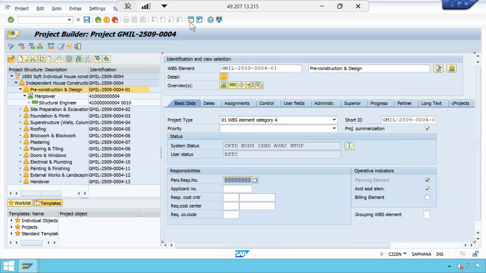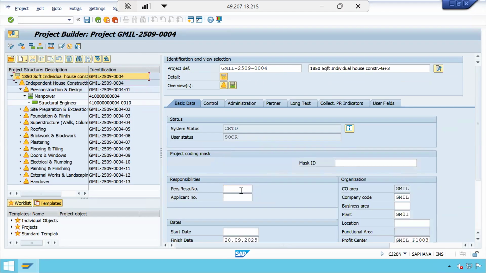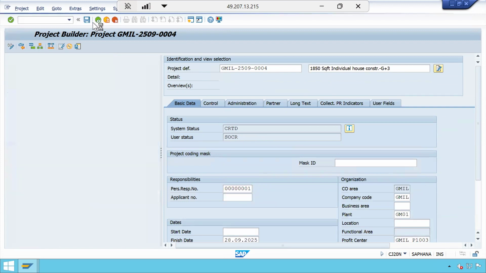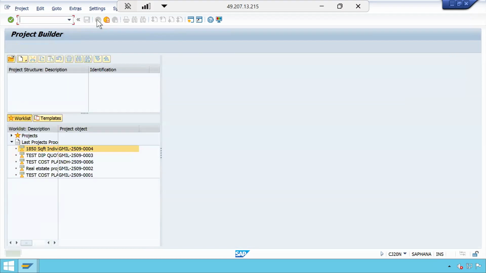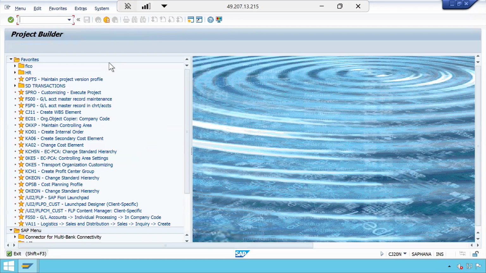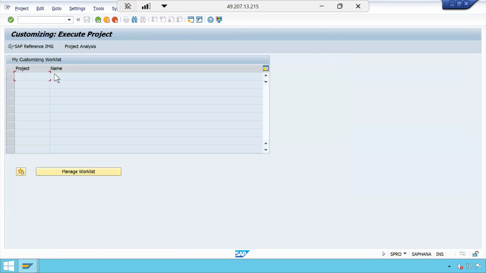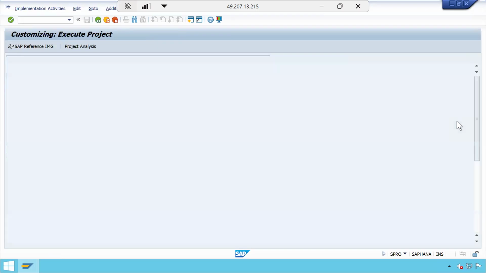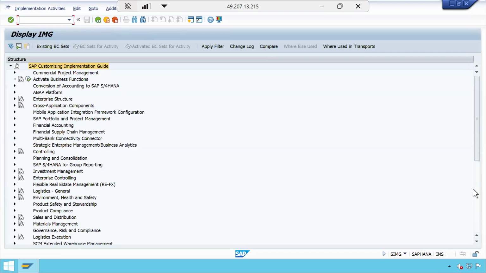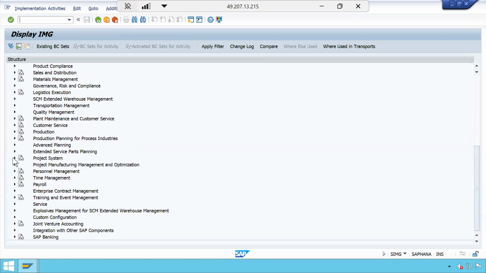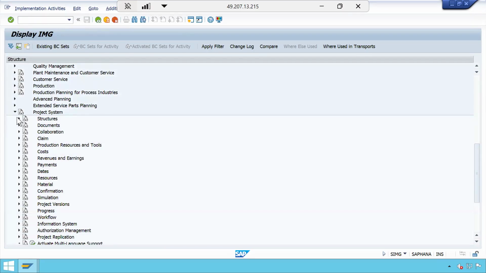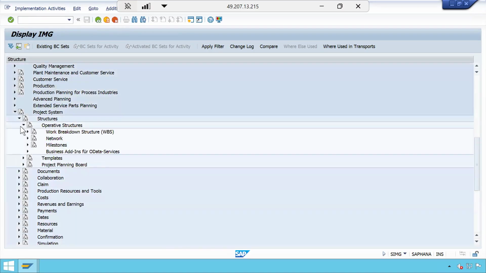Now let us see this configuration also. We will try to do that. We will see whether the email will trigger at 95% or not. For that, there is a prerequisite configuration. Let me do that. I will show that scenario also. Structures, operative structures.